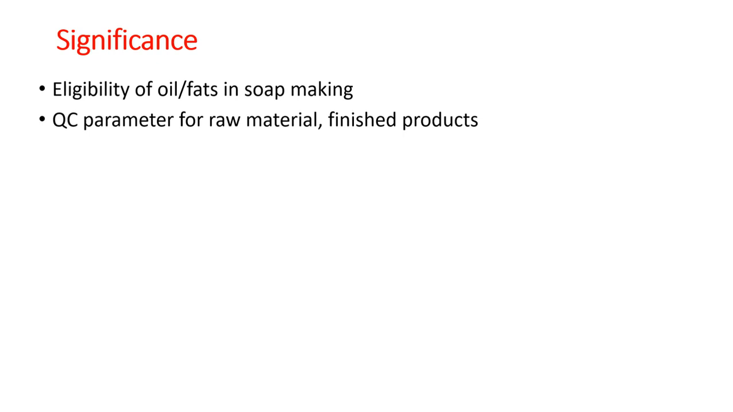One more reason why this is important is that it is routinely used as a quality control parameter, not only for raw materials of vegetable oils but also for finished products which are prepared out of vegetable oils. To determine the purity of the oil also, the SAP value is one of the parameters.